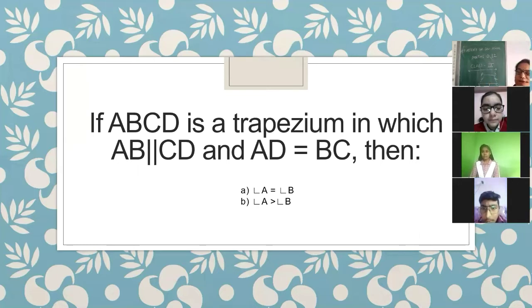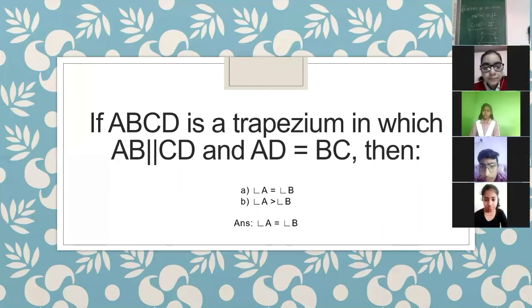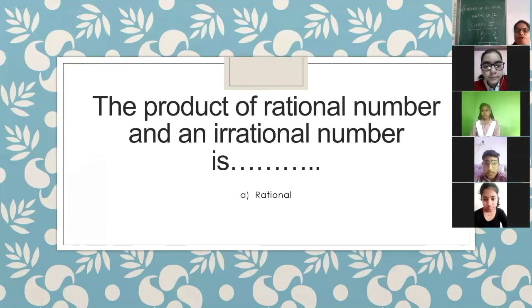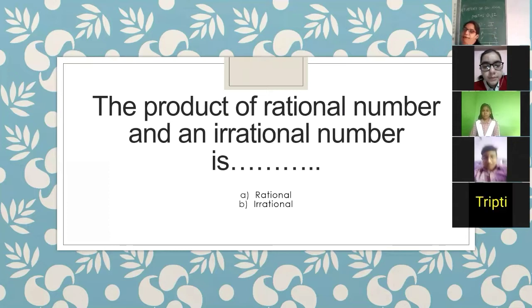Okay, let us check your answer. Yes, both angles are equal. Your answer is correct. Yes, Tripti, next question is for you. The product of, you know the meaning of product means the multiplication of. So the question is: the product of a rational number and an irrational number is rational or irrational? Tripti, just turn on your camera. So it is rational or irrational?